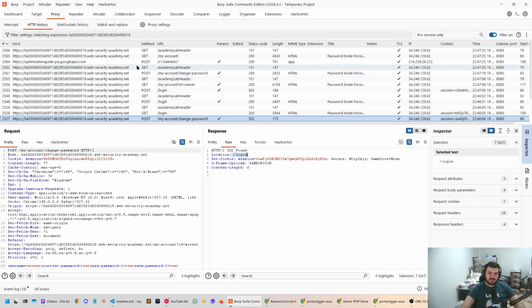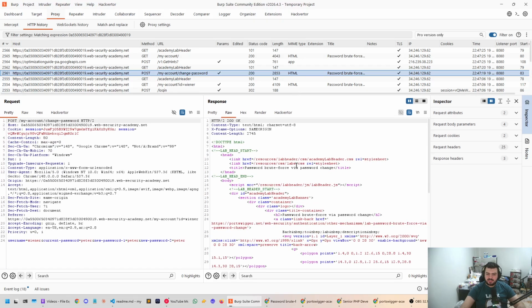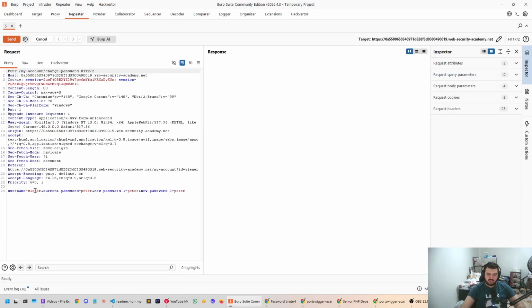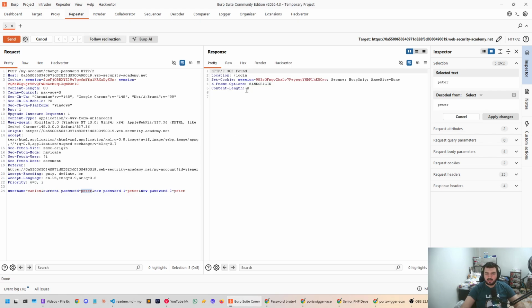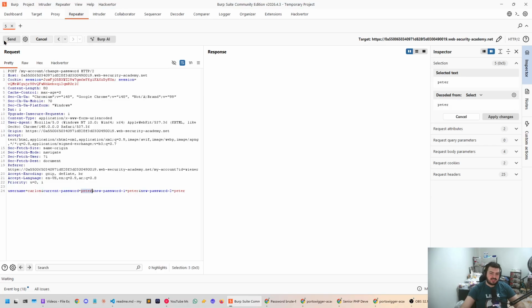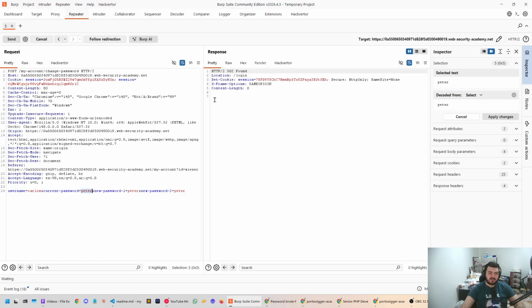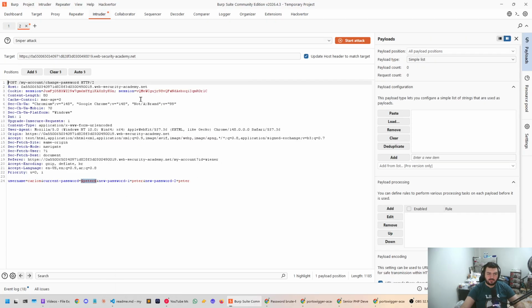Okay, I see. So if the password is correct, then we will get a 200, and this is what we could look for in our attempt to change this. So what we're going to do here is change this to Carlos, and then the current password, I'm just going to leave it as Peter and make it all Peter. This should be wrong. We're going to get a 302. Okay, so it does not block us. What I'm testing here is whether it's going to block us or sign us out, but it doesn't look like it. So essentially what we could do is just send this to Intruder now.